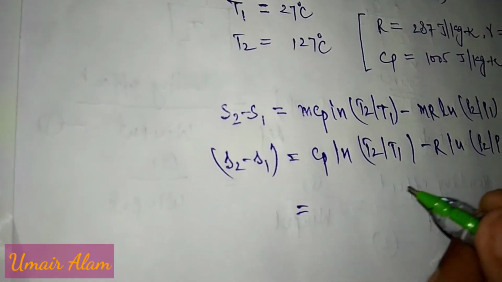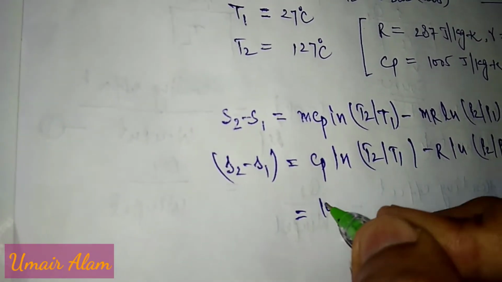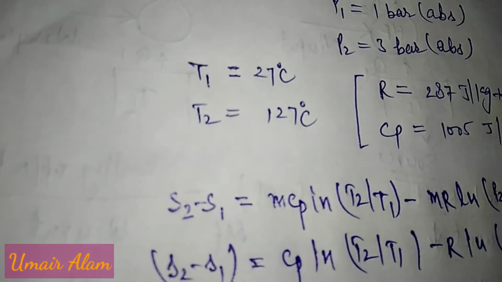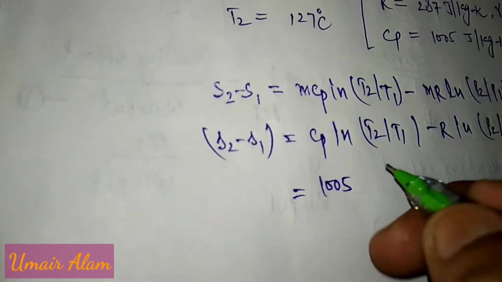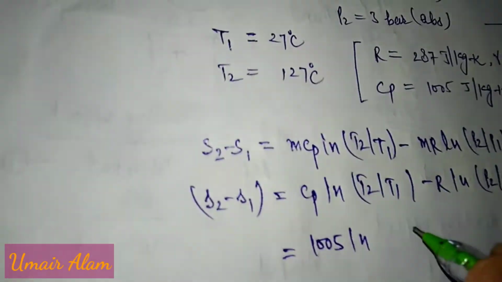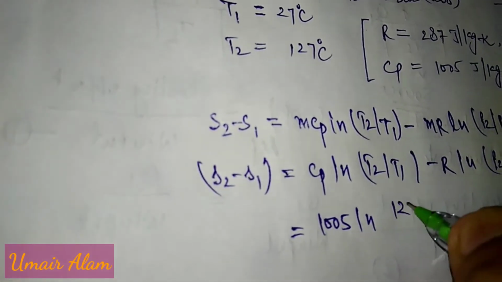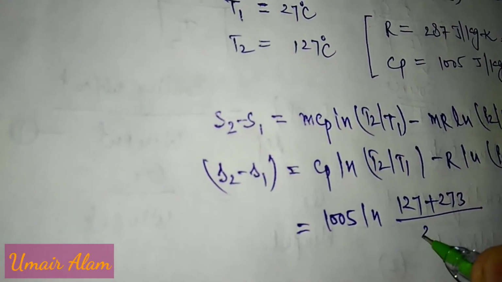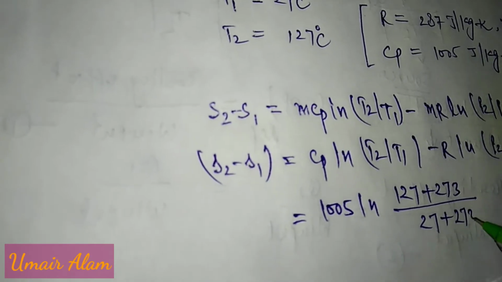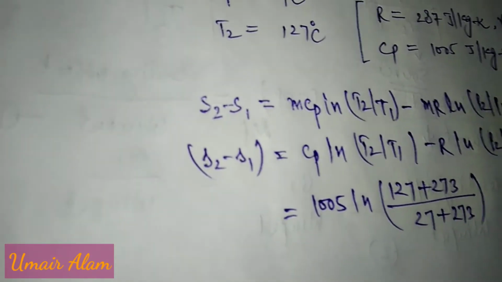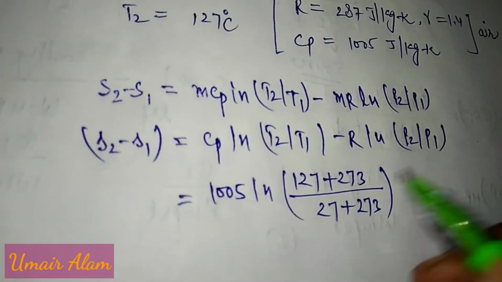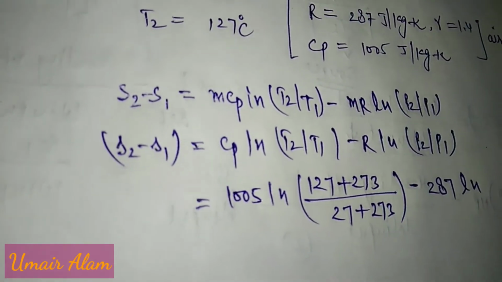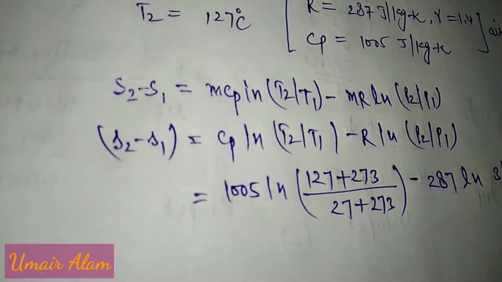Now putting in all values, Cp is 1005 joule per kg Kelvin, and ln T2 upon T1 is 127 degree centigrade, so 127 plus 273 upon 27 plus 273. We have converted this into Kelvin, minus R, 287, into ln P2 upon P1, where P2 is 3 bar and P1 is 1 bar.